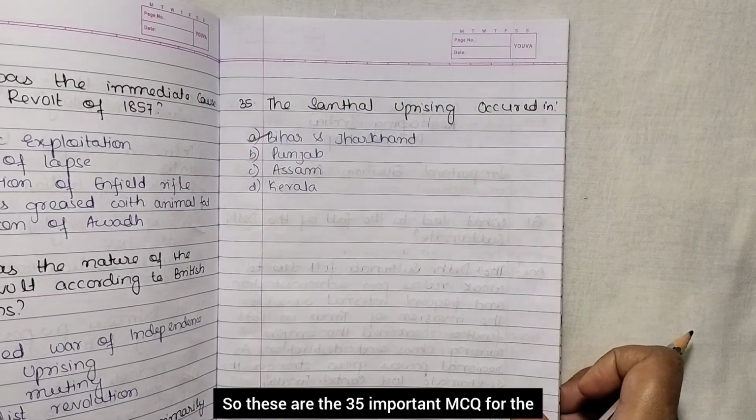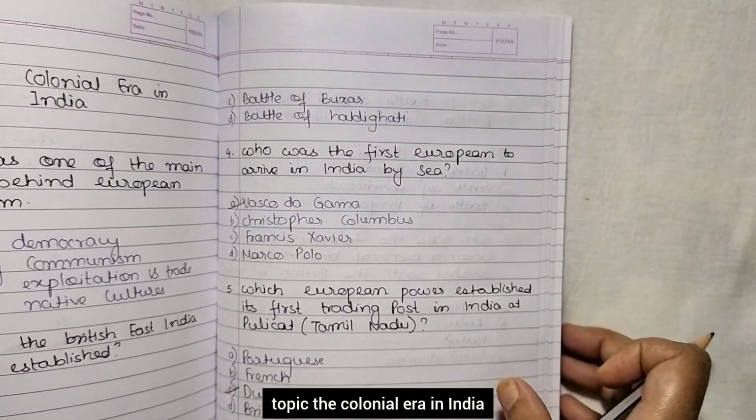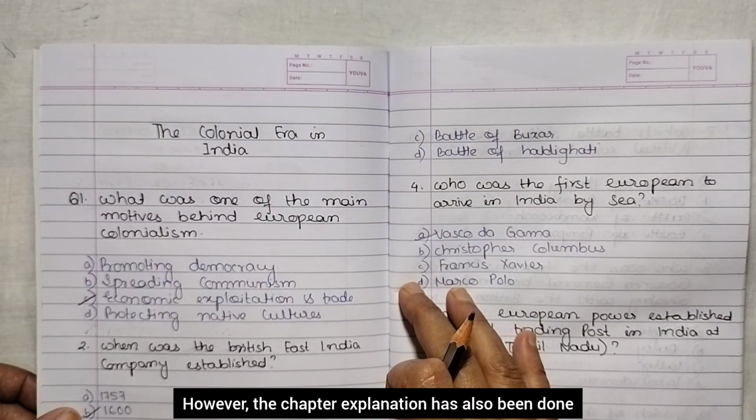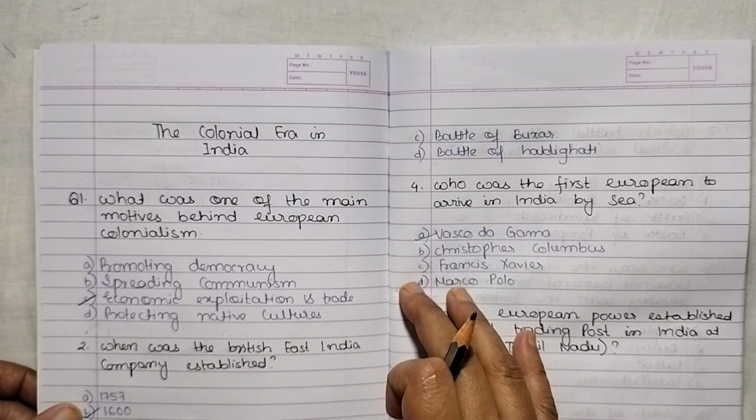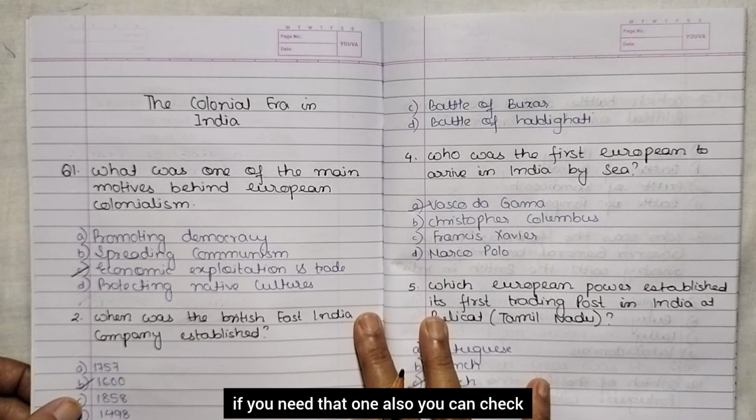Okay. So, these are the 35 important MCQs for the topic, the colonial era in India. However, the chapter explanation has also been done. If you want, then you can watch that video also. Textual question answers have also been covered. So, if you need that one also, you can check.